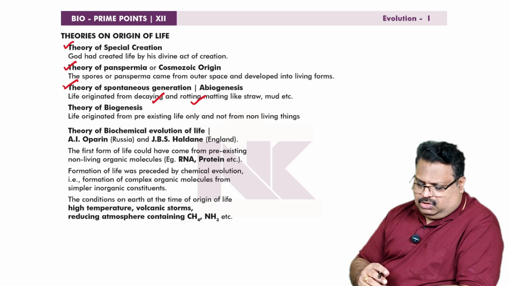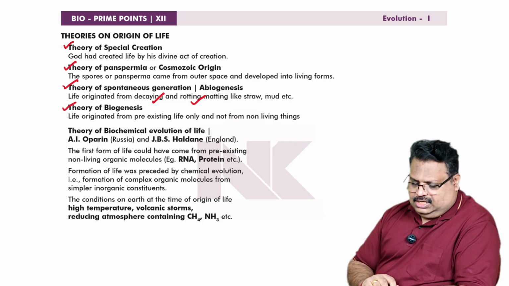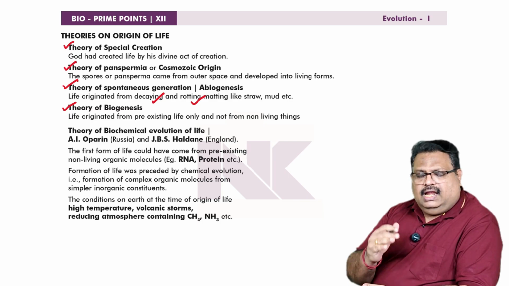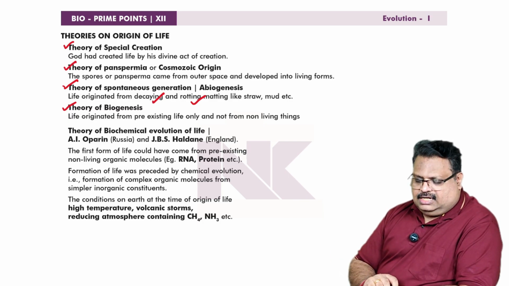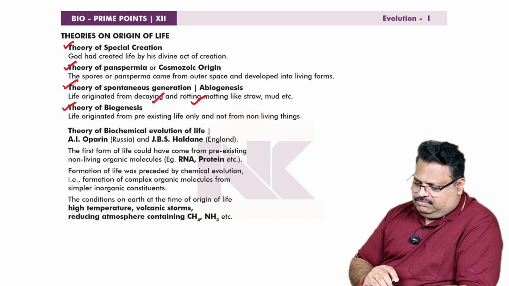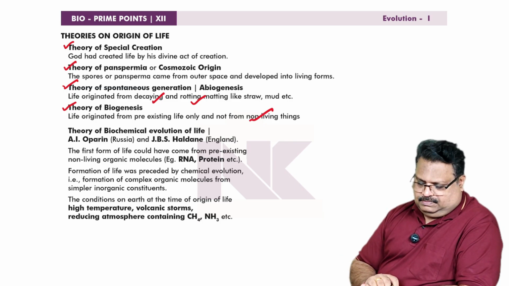Then another concept is called theory of biogenesis. So according to biogenesis, life originated from pre-existing life only. And the life begets life. That is a concept of theory of biogenesis. Life originated from pre-existing life only and not from non-living things. These are opposing concepts, abiogenesis and biogenesis.